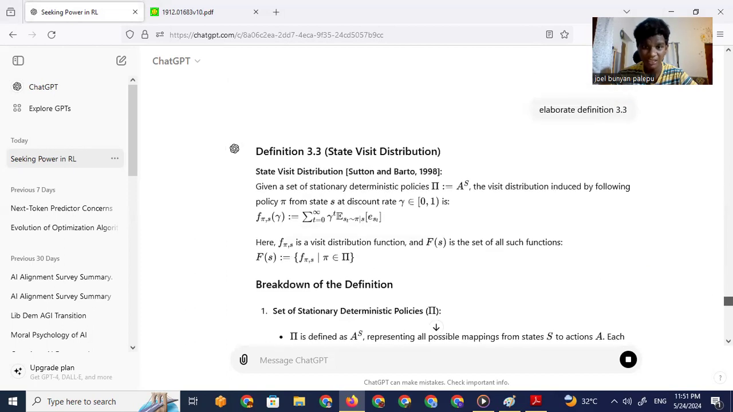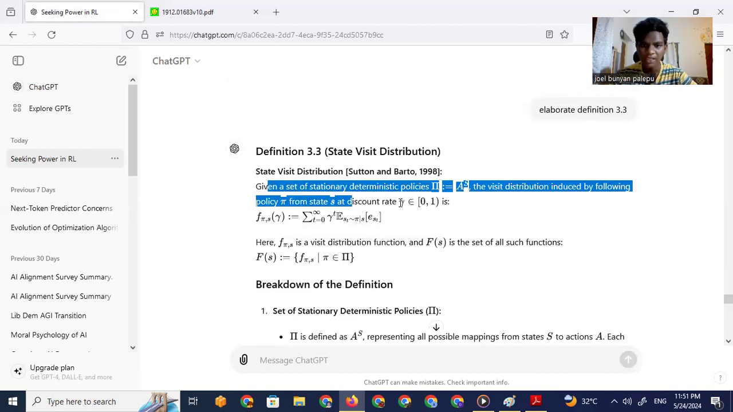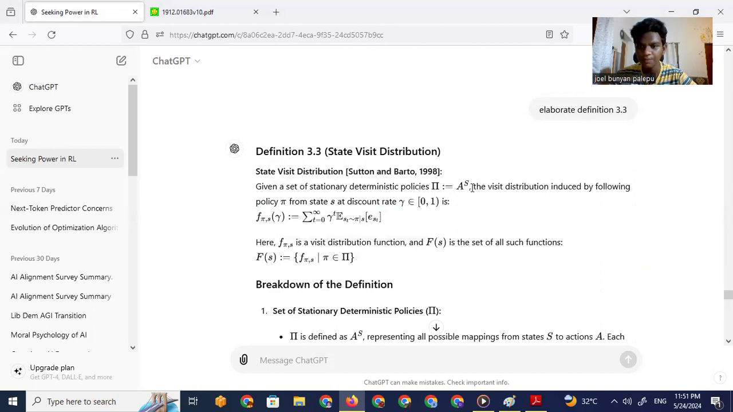Right. Definition 3.3, state visit distribution. Given a set of stationary deterministic policies, the visit distribution induced by following policy pi from state s at discount rate gamma is the visit distribution. What is the visit distribution? Oh man, I'm really bad at notation.